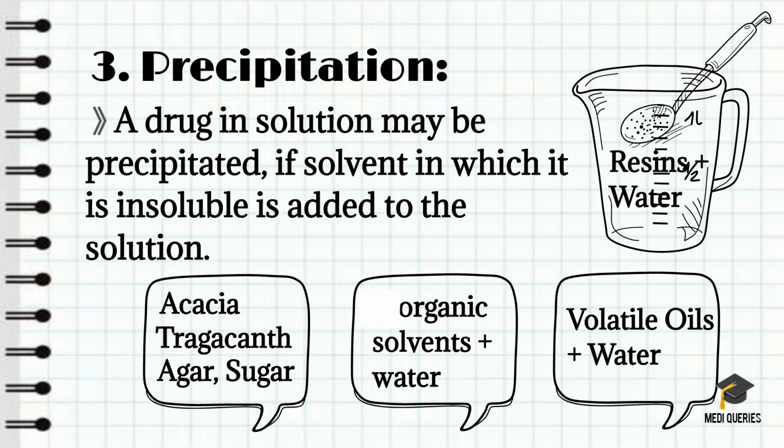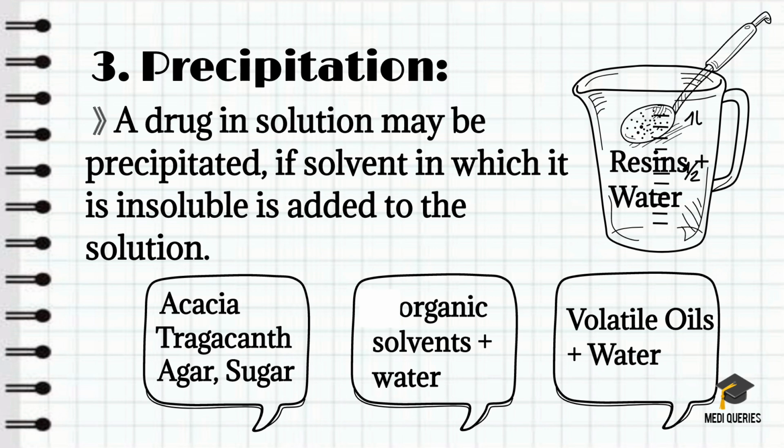Example, gums such as acacia, tragacanth, agar, sugars and many other hydrocolloids are precipitated from their aqueous solution by alcohols or by electrolytes through a dehydration process. Similarly, preparations made in organic solvents, when mixed with preparations made in water, will show precipitation. For example, tinctures or liquid extracts when mixed with syrups or some aqueous solutions will result in precipitation.